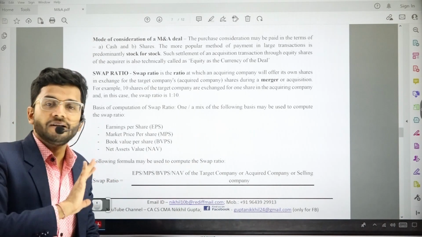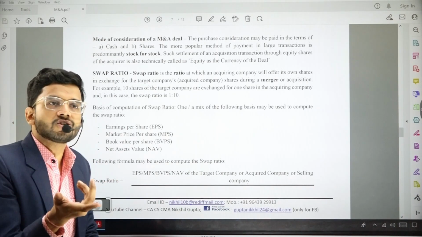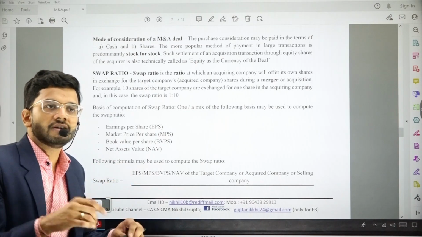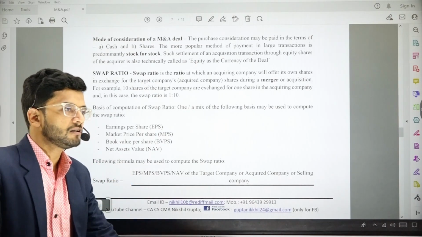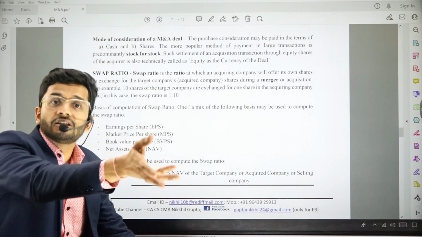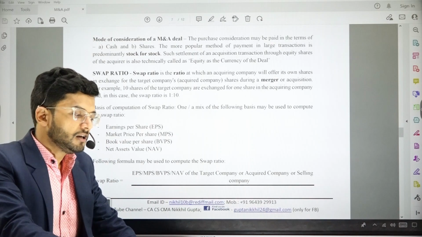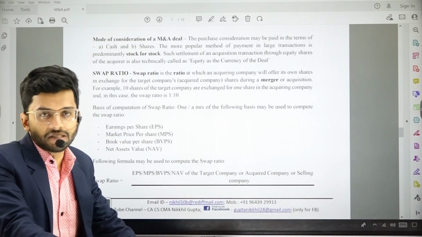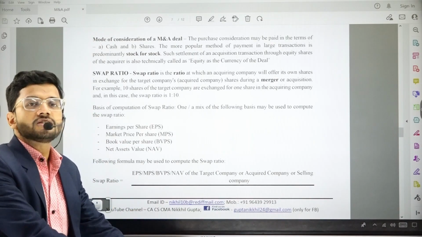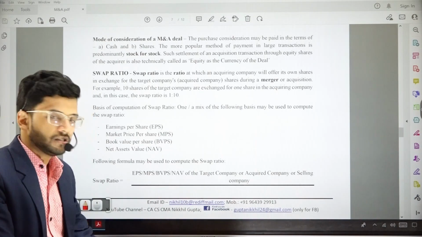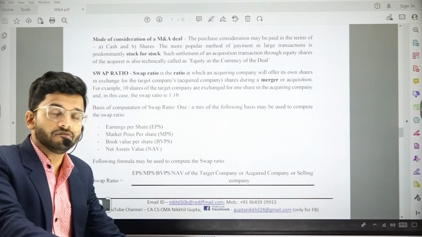Depends on your dealing, guys. There's no recommendation. There's no better way or worse way. Depends on whether adequate cash is available with the bidder company or not. That is also a question, because having huge cash under the kitty is also difficult sometimes. So it depends whether cash is available or not with the bidder company.